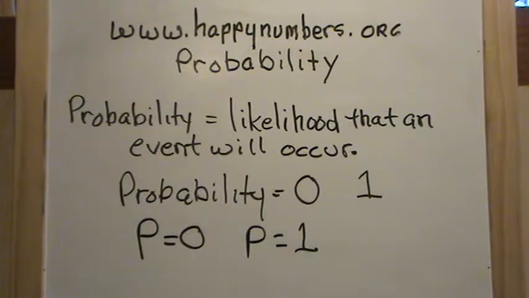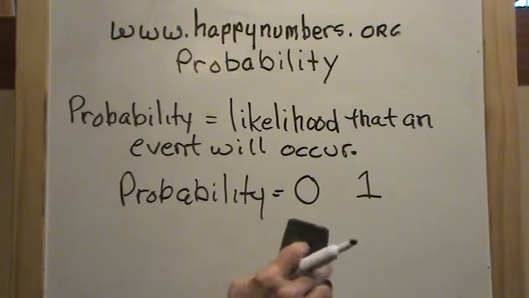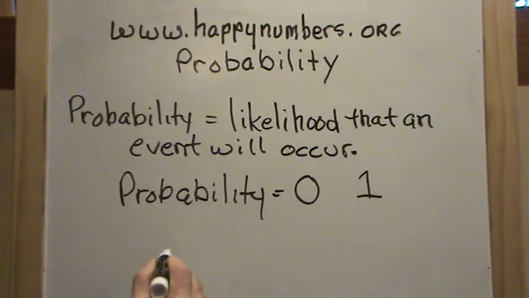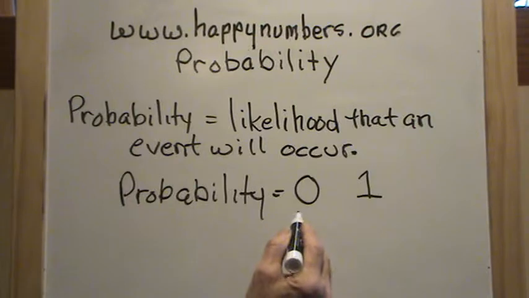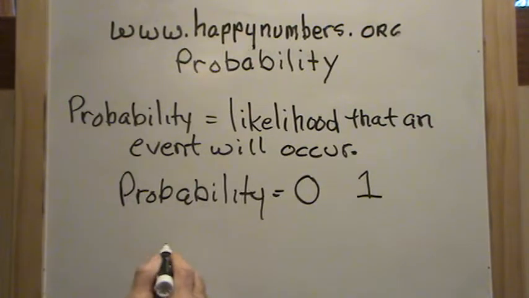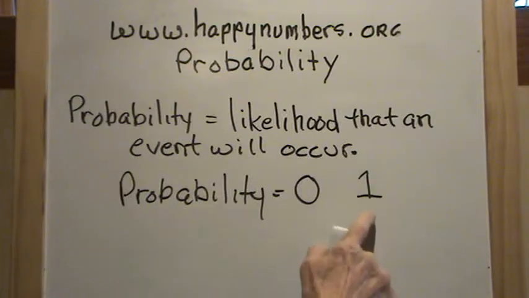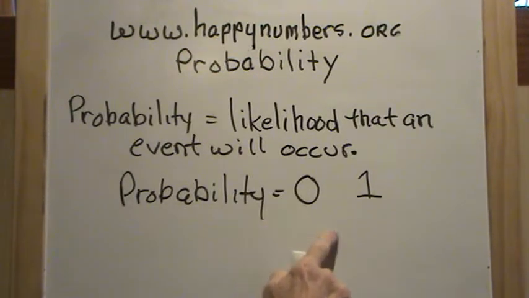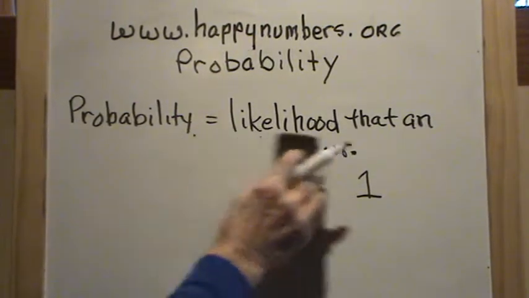under every circumstance. But generally, probability is reported as a decimal number between 0 and 1. Probability can never be less than 0, can never be a negative number, and it can never be greater than 1. It's always between 0 and 1.